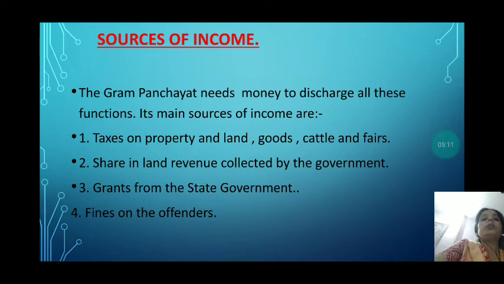The third source of income of Gram Panchayat is grants from the state government. Grants means giving somebody what he or she has asked for. And the fourth one is the fine on the offenders. Offenders means a person who breaks the law or commits a crime. So these are the sources of income of the Gram Panchayat.